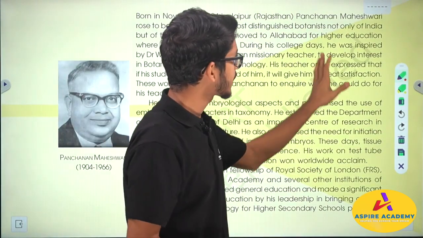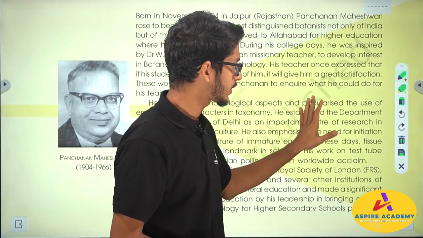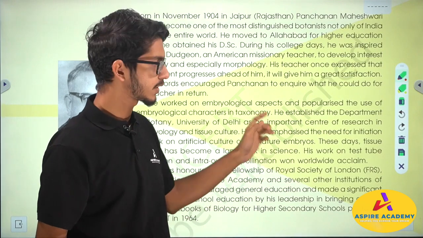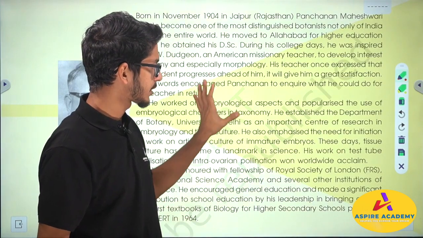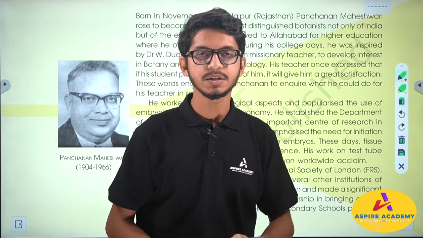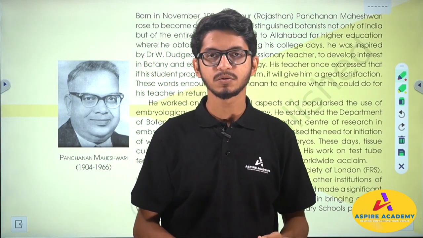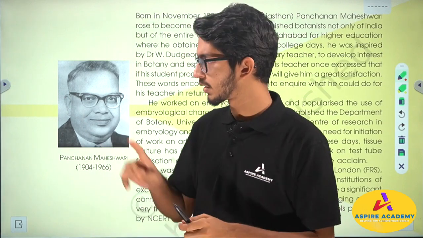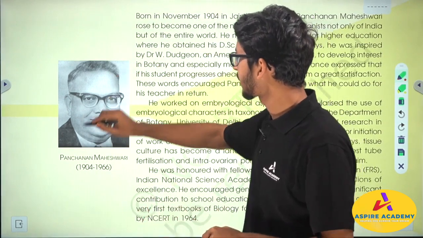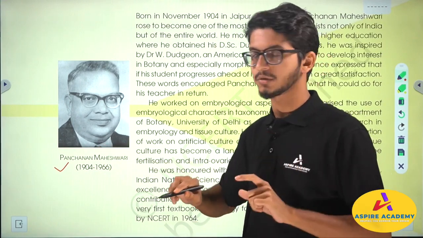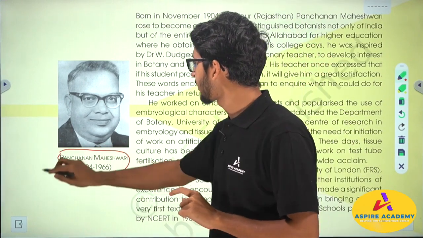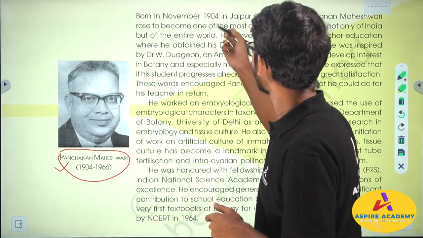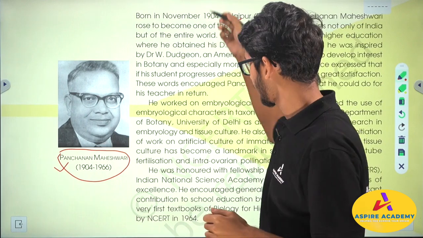You need to underline some key points from here, because nowadays questions are asked from these sections also. These are a very critical part of the chapters, because these scientists gave their whole life's work to understand a particular topic. So there may be some questions that come from here, because this is already given in your introduction section. So you have to focus on that. His name is Panchanan Maheshwari. Panchanan Maheshwari was born in Jaipur. Obviously these are in the introduction section, you can read here.